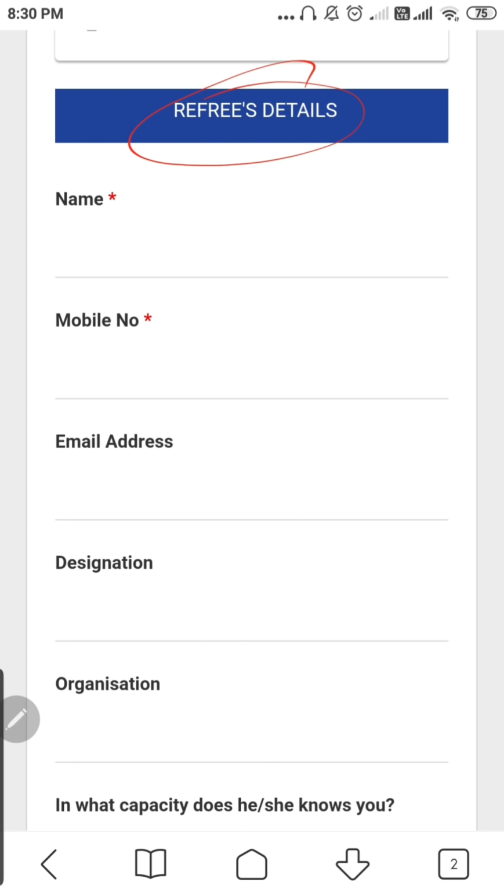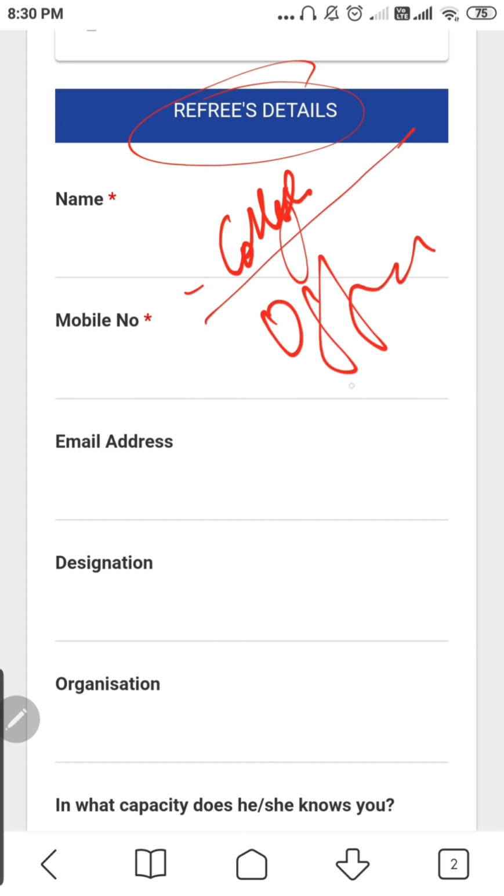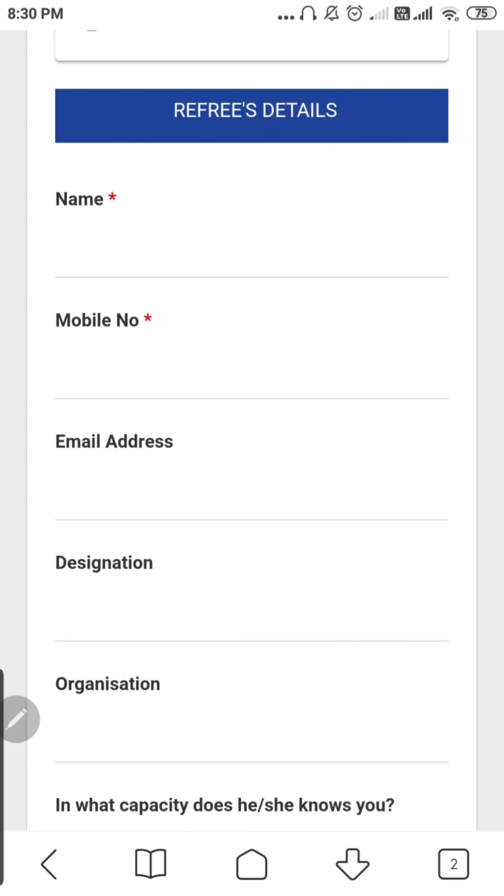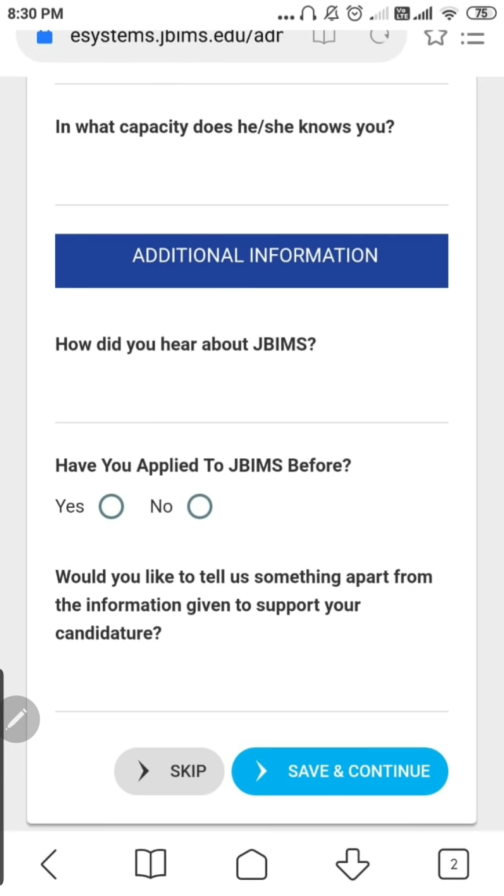See, coaching classes का people are not valid referees. Referee has to be your college का teacher. ठीक है, has to be a college का teacher, or it can be your office का boss. Yeah, my employee who is applying for this form, yes, he can use my reference and I would love to give him the reference because I was his employer. He can use my name. You cannot use my name, please. ठीक है, तो referee के लिए you have to take care of that. You have to go to your college का teacher, somebody. मम्मी पापा नहीं चलेगा. Okay, employer, office or college, professional. Coaching classes come as a part of the private. The coaching classes is not valid.